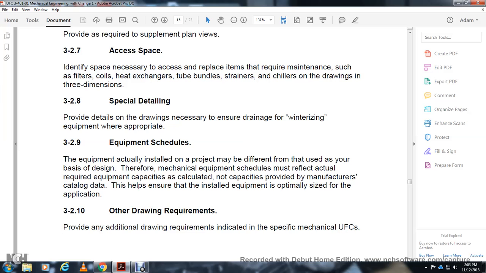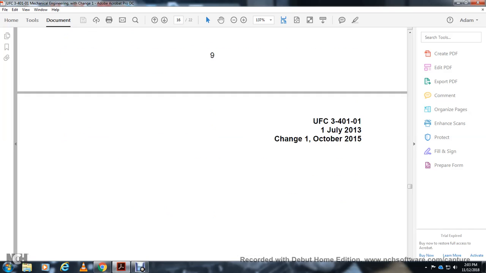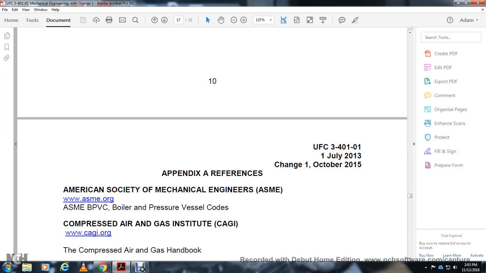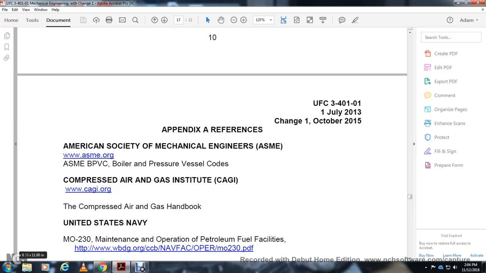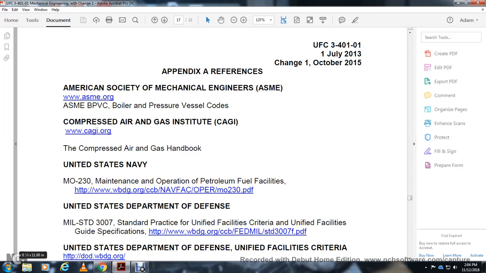3.2.10 Other drawing requirements. Provide additional drawing requirements indicated in the specified mechanical UFCs. That was chapter 3. Appendix A: American Society of Mechanical Engineers, boiler and pressure vessel code; Compressed Air and Gas Institute, CAGI.org, Compressed Air and Gas Handbook; operation and maintenance of petroleum fuel facilities; United States Department of Defense standard practice for the Unified Facilities Criteria and Unified Facilities Guide Specifications.